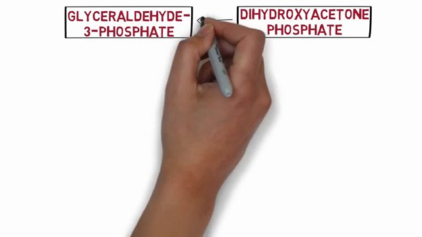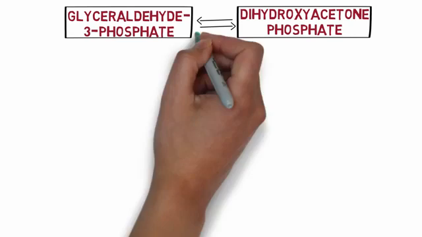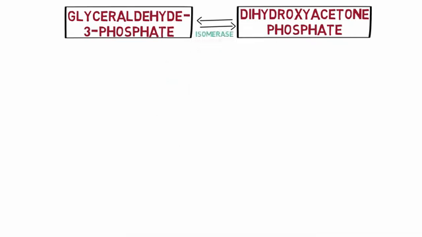The 2 compounds glyceraldehyde 3-phosphate and dihydroxyacetone phosphate are actually isomers and can be interconverted into each other by the enzyme isomerase. But since the glyceraldehyde 3-phosphate is further utilized in the process of glycolysis, the equilibrium of this isomerization reaction is always towards the glyceraldehyde 3-phosphate. Also keep in mind that every molecule of glucose is split into 2 molecules, so every reaction of the second phase happens twice and produces twice the products.